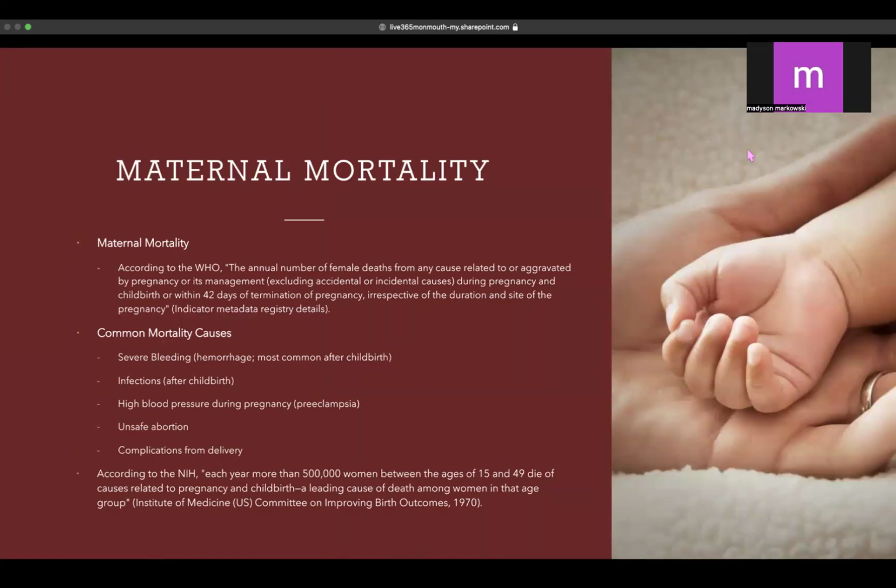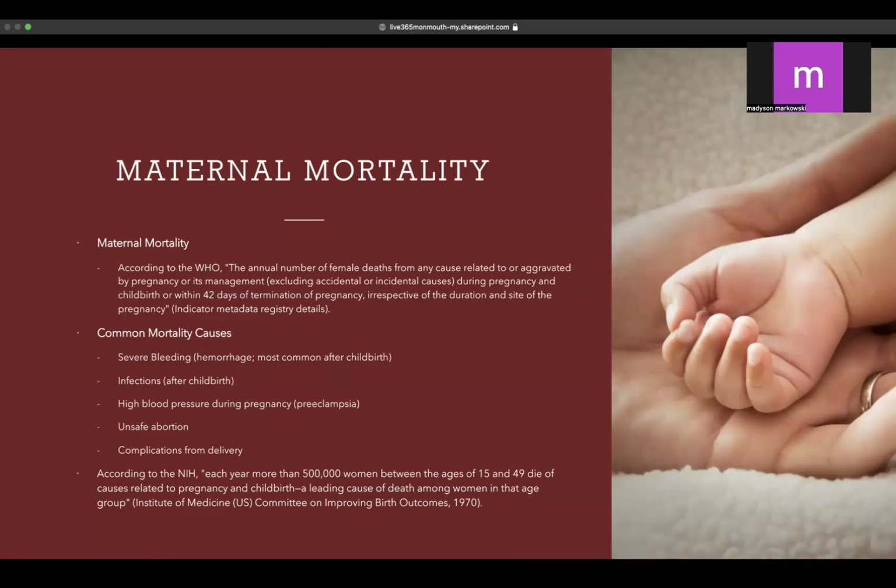Maternal mortality, according to the WHO, is the annual number of female deaths from any cause related to or aggravated by pregnancy or its management, excluding accidental or incidental causes, during pregnancy and childbirth or within 42 days of termination of pregnancy, irrespective of the duration and site of the pregnancy.